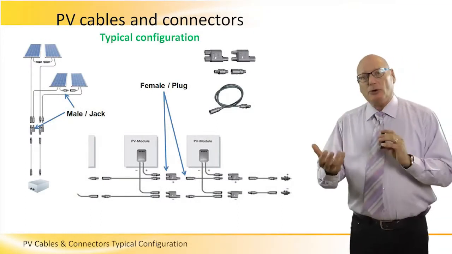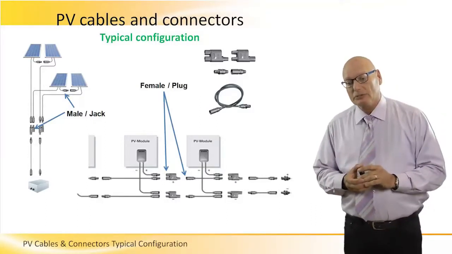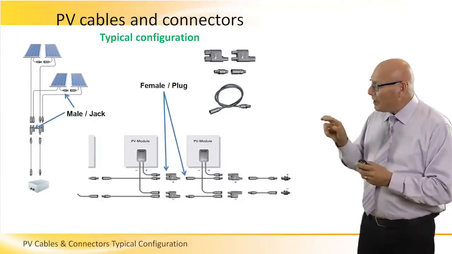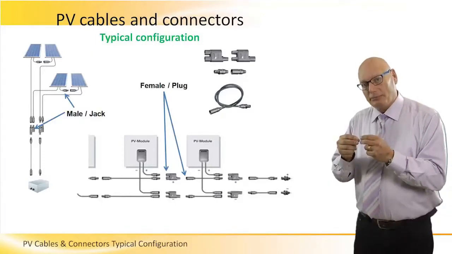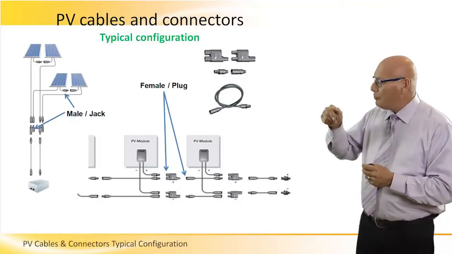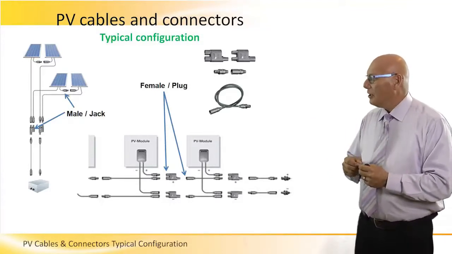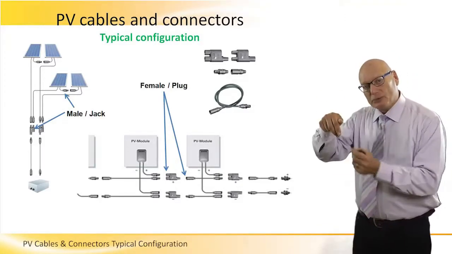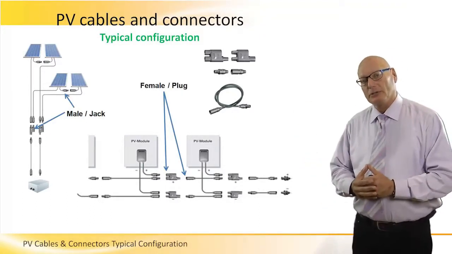Typical configuration of the interaction between devices, cables and connectors. On the left-hand side, we see panels. Two panels connected together using male and female plugs, connectors. They go down to pairs of pluses and pairs of minuses, which is being combined by a device, a connector, two inputs, one output, then goes to a cable and goes to the electronic equipment. Combiner.